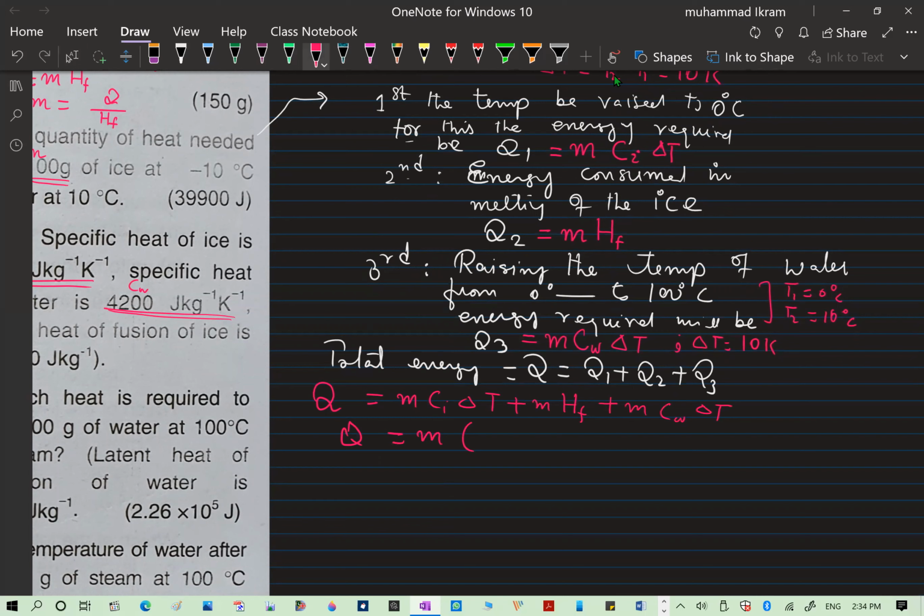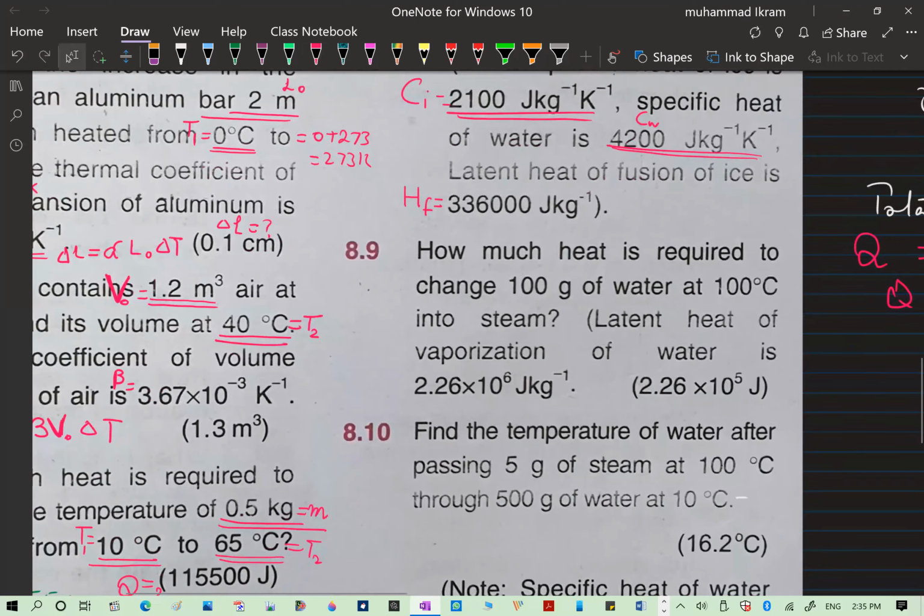Take M common, and when such a question comes, do it like this: H, heat of fusion, plus C W delta T dash. I make this delta T dash so that you do not confuse it in the formula. So you will get the answer, and then inform me about your answer. Hope, inshallah, you will do it quite right.